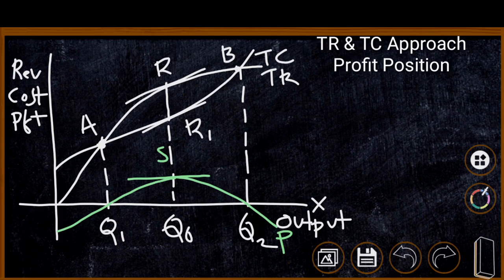Points A and B are break-even points, that is, total revenue equals total cost. Therefore, point A and point B are break-even points of the firm. This is the profit earning condition of a firm using TR and TC.